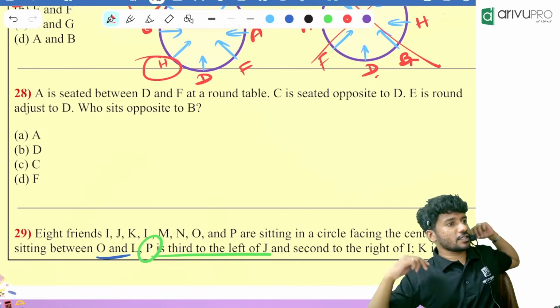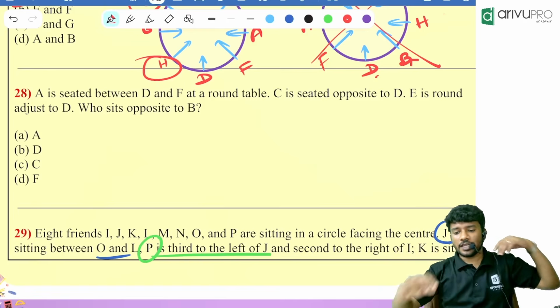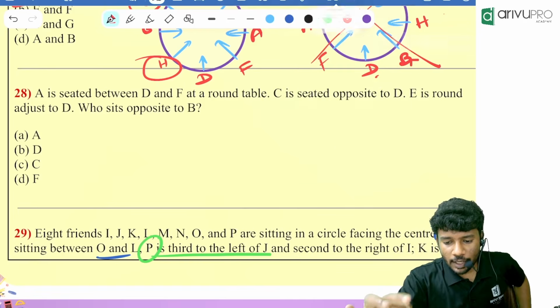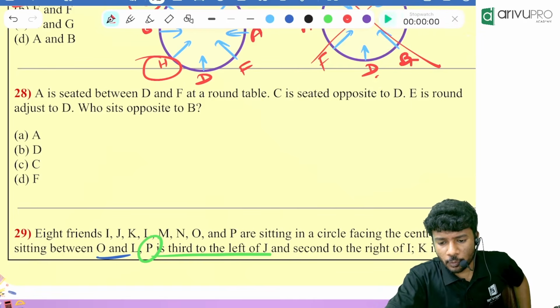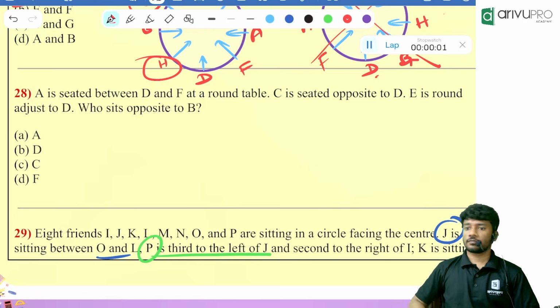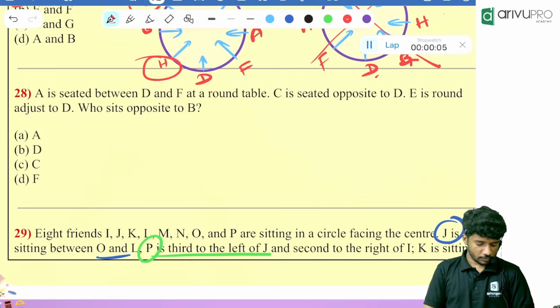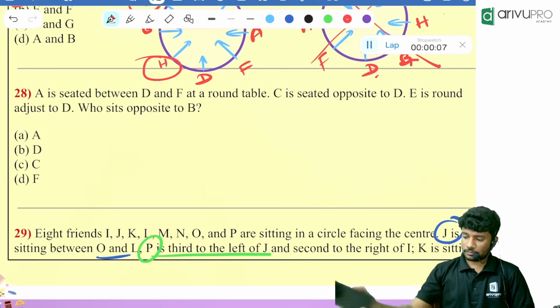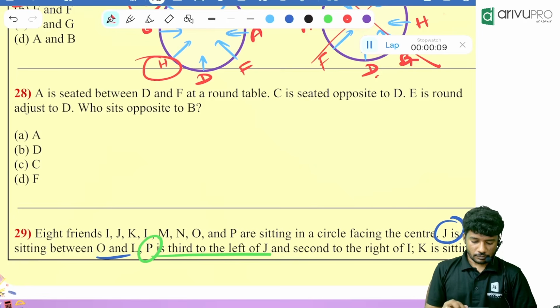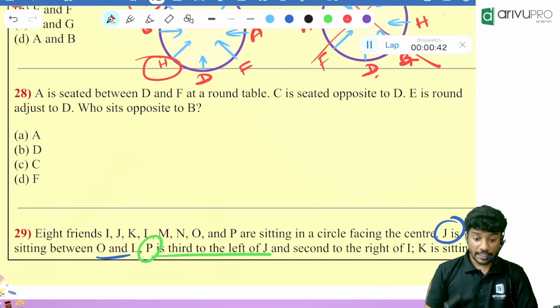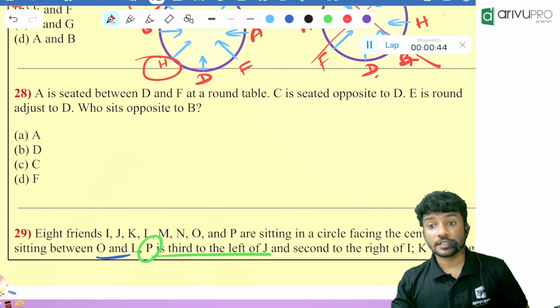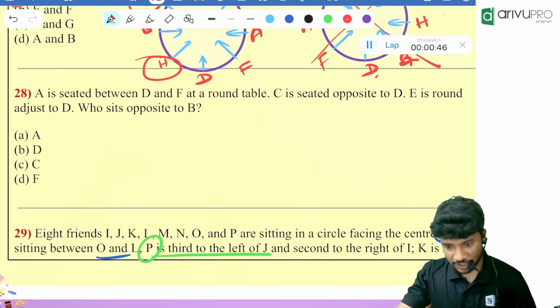Single line question. Accordingly, do it for me. The timer starts now. I will give you 1 minute, not more than that. Solve it. F, who told? Okay, F, we will check.